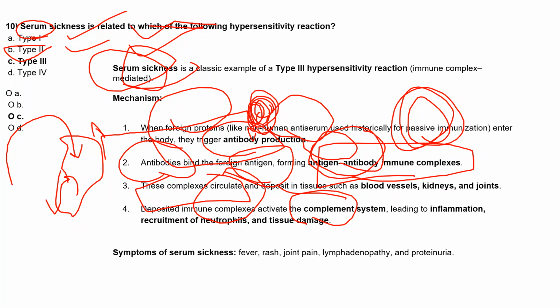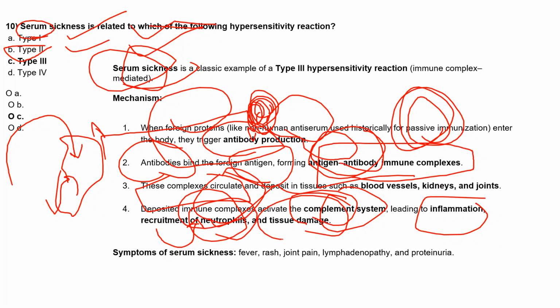We don't need any activation of the complement system, still this non-human antiserum activates it, and that leads to inflammation. Once inflammation is there, the first immune cells, the neutrophils, are recruited, and there will be tissue damage.